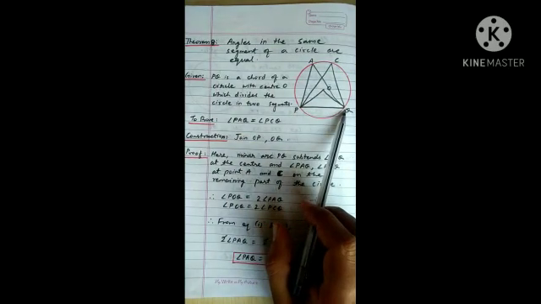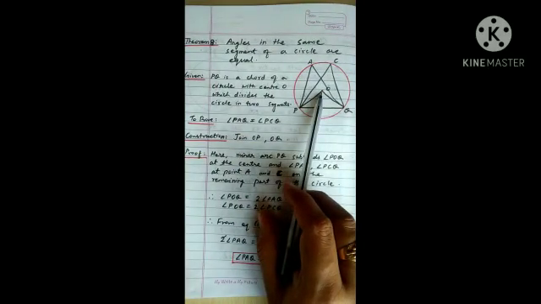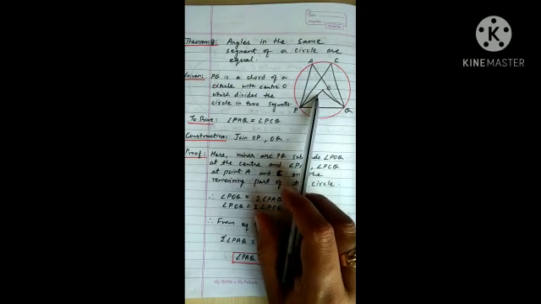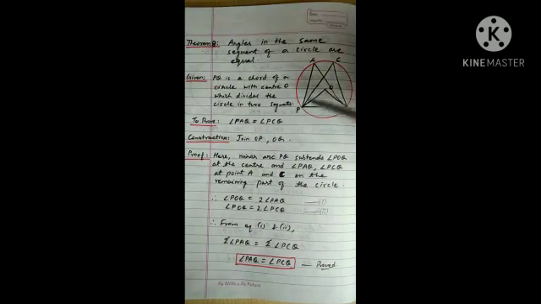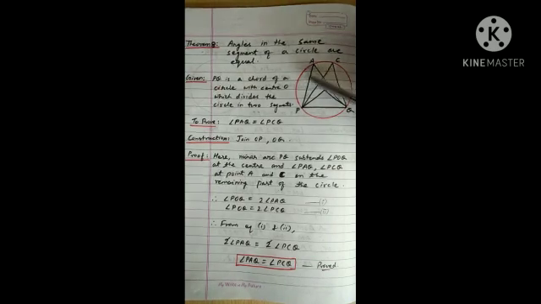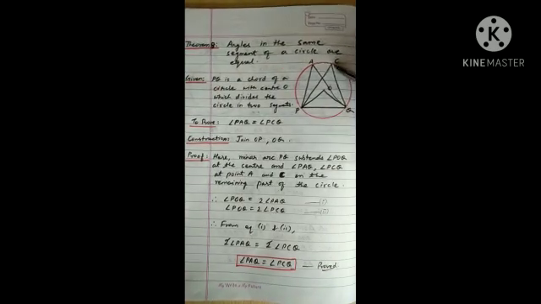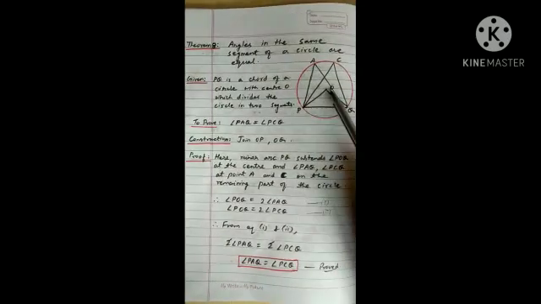Here PQ is a chord inside a circle with center O, dividing this circle into two segments, making angle PAQ and angle PCQ in the same segment, major segment of a circle. We have to prove that these two angles PAQ and PCQ are equal to each other. We will join OP and OQ.